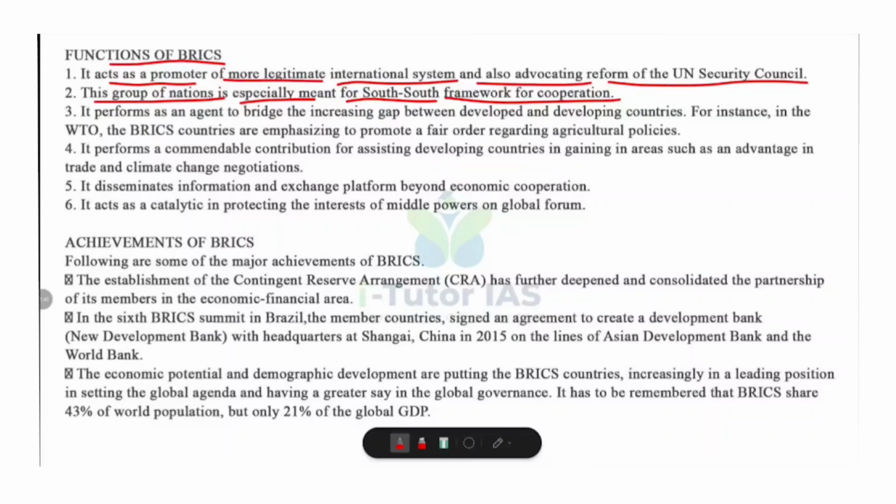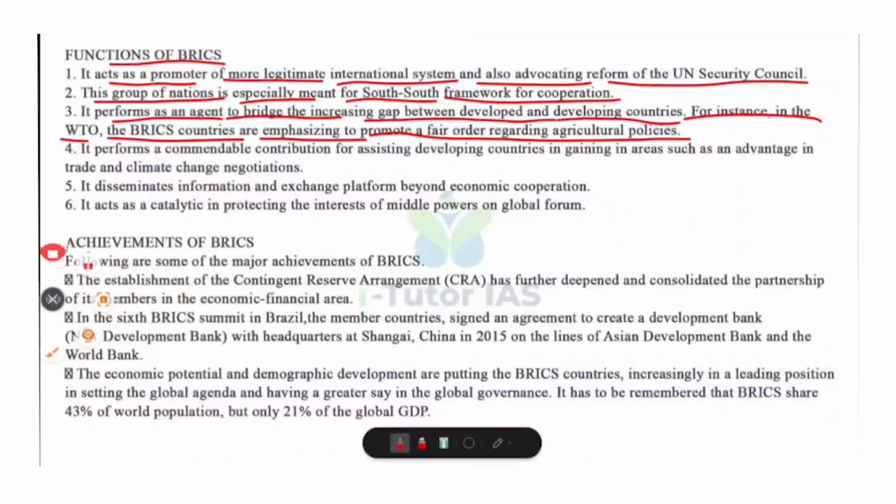Then, it performs as an agent to bridge the increasing gap between developed and developing countries. For instance, in the WTO, the BRICS countries are emphasizing to promote a fair order regarding agricultural policies. That is, BRICS acts as a mediator between the rich countries like USA and EU and the poorer nations.